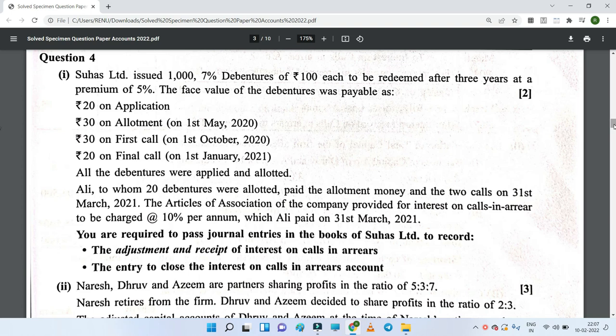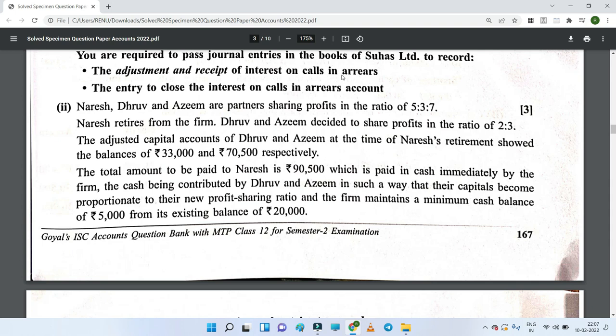Let's understand the solved specimen question paper of ISC Accounts 2021-2022. Now here, as we have already done question 4's first part, let's start with the second part of question 4. The question says Naresh, Dhruv and Ajim are partners sharing profit and losses in the ratio 5:3:7. Naresh retires from the firm. Dhruv and Ajim decided to share profit in the ratio 2:3.